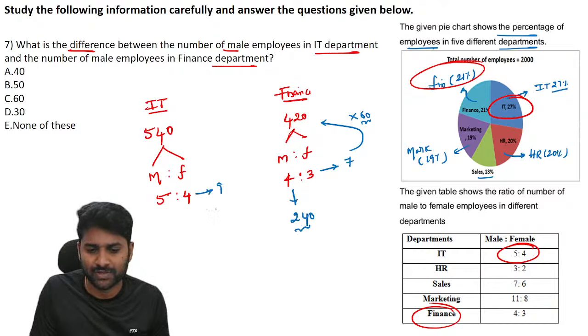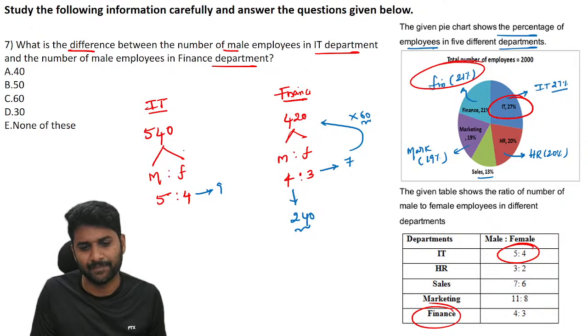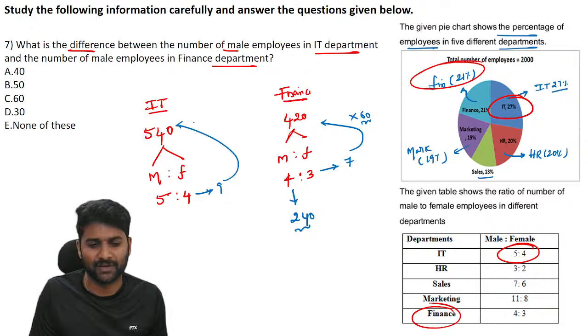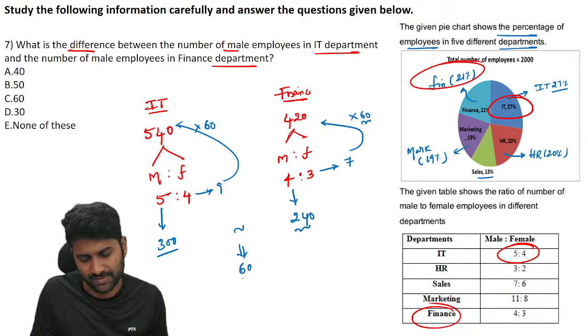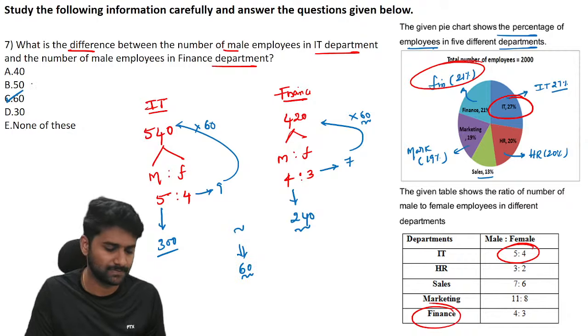Same way, 5 plus 4 is 9. In the IT department, the male and female strength is 9. Then males are 5, females are 4. If the total strength is 9, it is 540. So each value is multiplied by 60. So 5 into 60 is 300. Now the question, what is the difference between the values? So the difference of these values is 60 units.